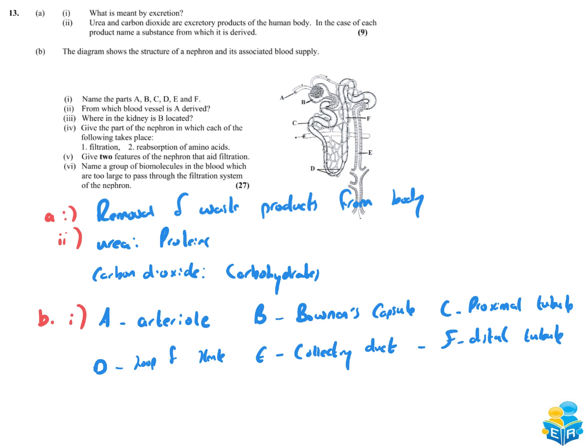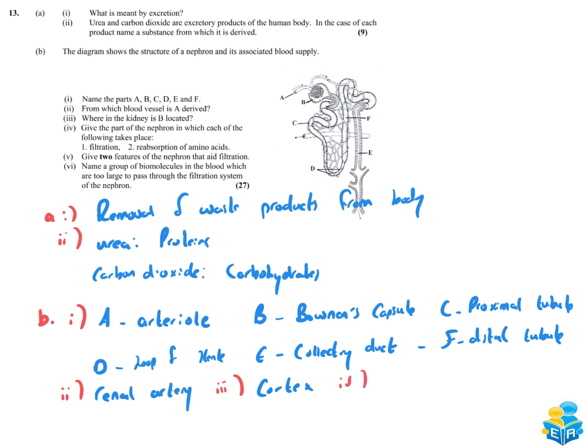Okay, on to part 2. From which blood vessel is A derived? That's the renal artery. That's the artery coming in. Renal because it's associated with the kidney. Part 3. Where in the kidney is B located? So B, this is where filtration occurs. It's more towards the outside. So this is the cortex.